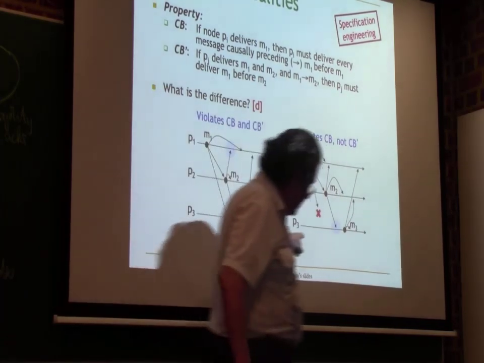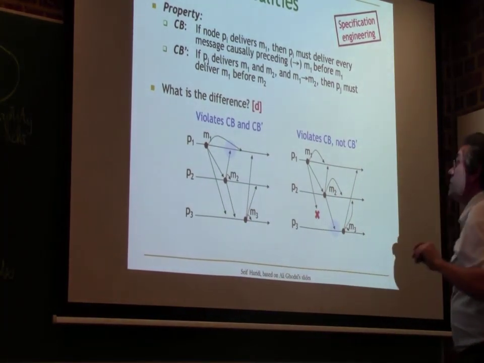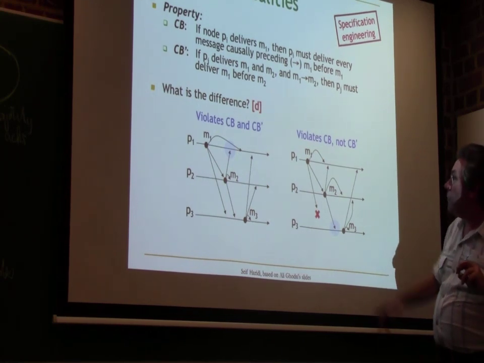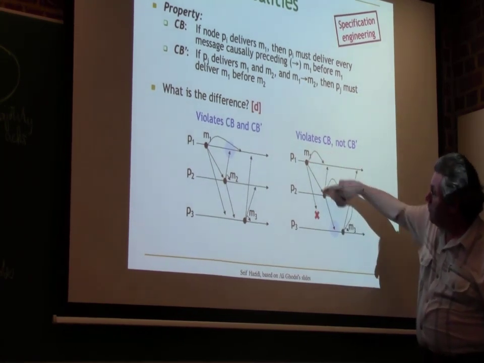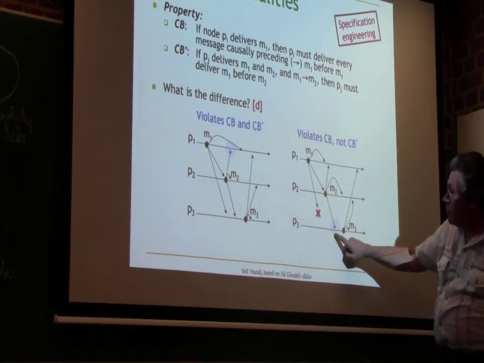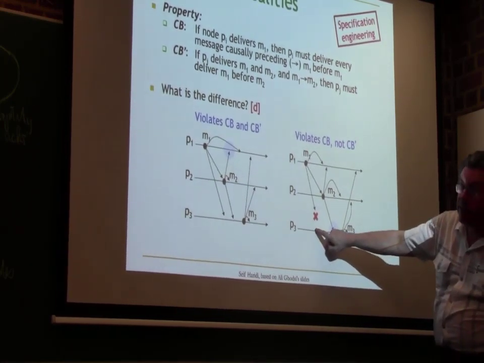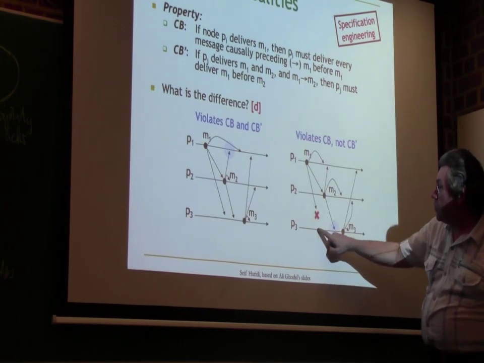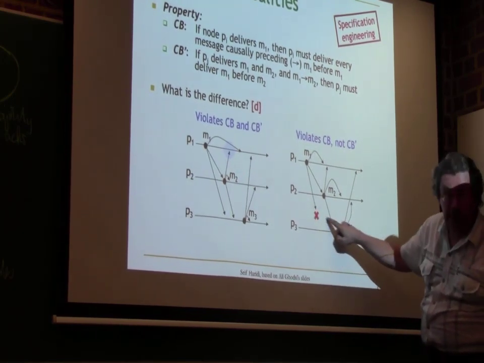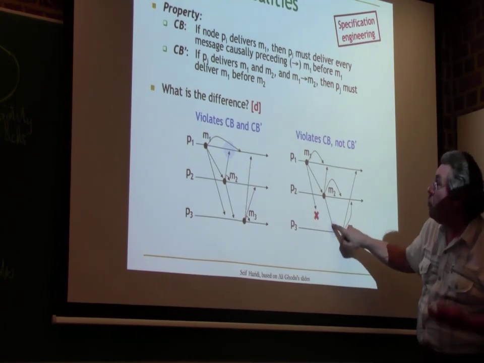But here on the right, we have a case where CB is violated, but not CB prime. M1 again is before M2, but if you look at P3, M2 is delivered, but not M1. So CB prime does not hold here, it's not applicable. So it holds vacuously.